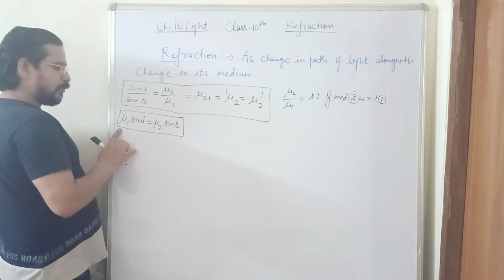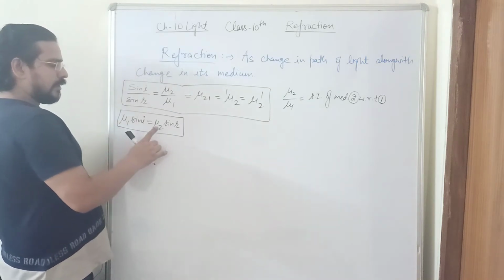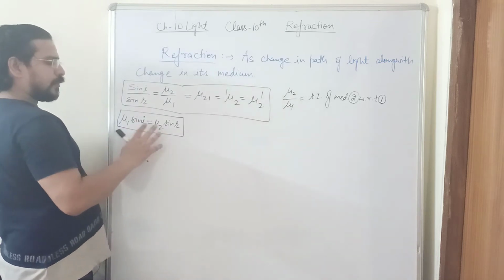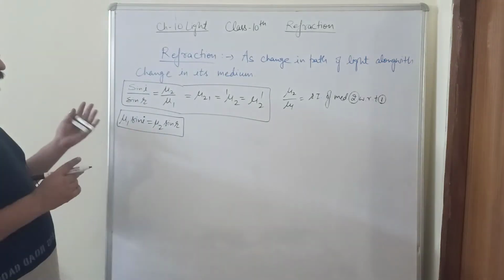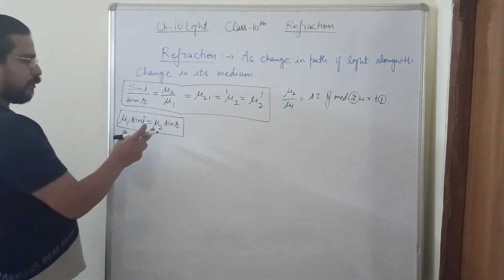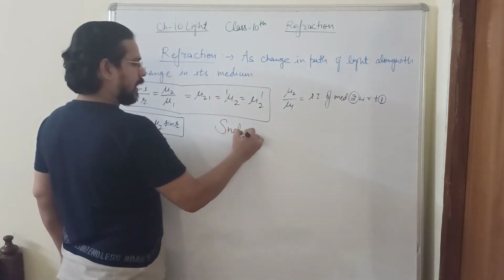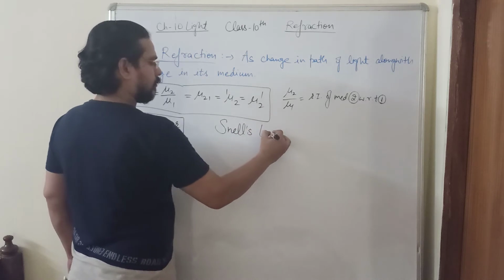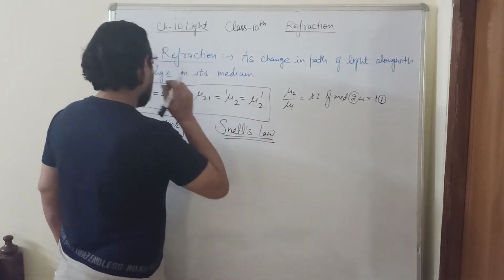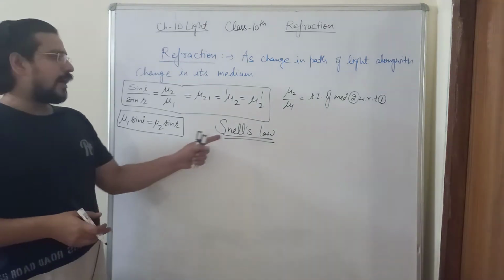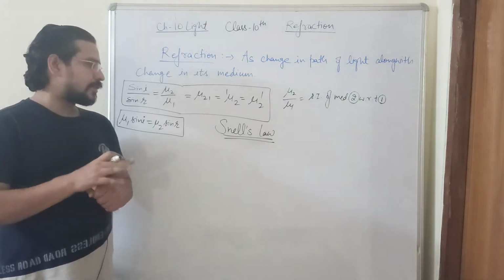The air side is mu1 with the angle of incidence, the other side is mu2 with the sine of the other side angle. In this way you will never make a mistake, it doesn't matter which side is i or which side is r, if you are following this rule. This is also known as Snell's law. Snell's law is the second law of refraction.